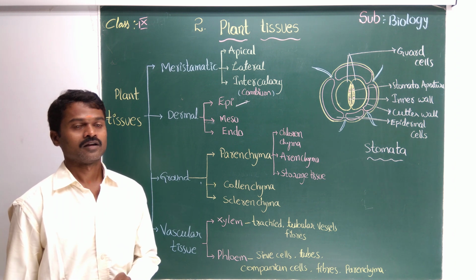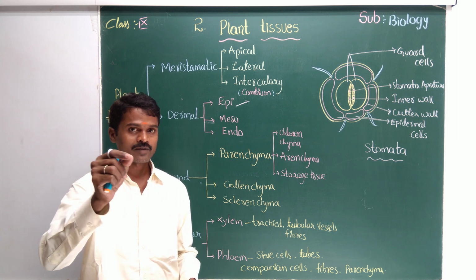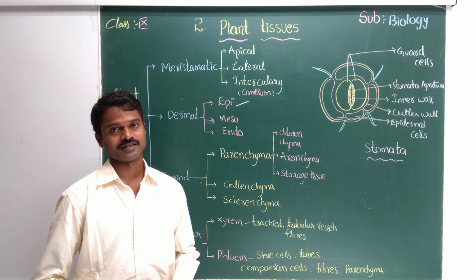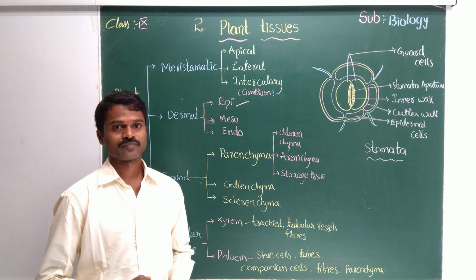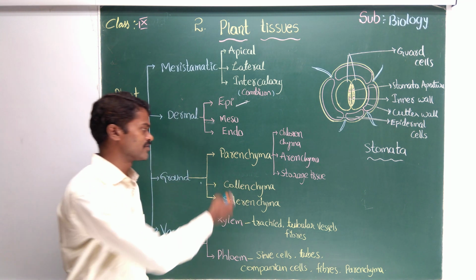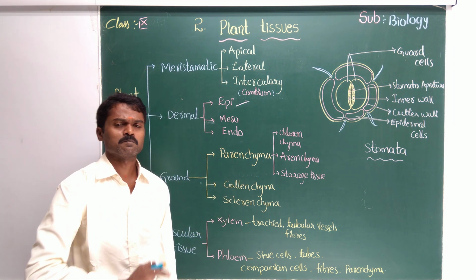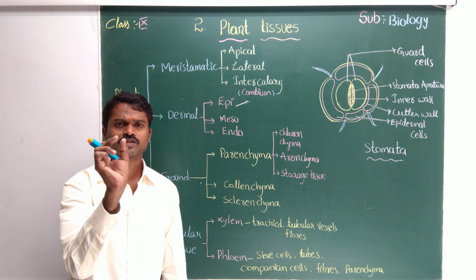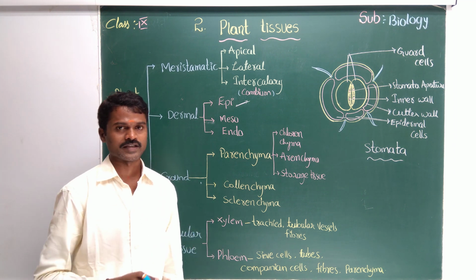sclerenchyma. What does chyma mean here? It's not about the chyma. Chyma means tissue or cells. Okay. Now you see in parenchyma. In these three, I'll say one word about the difference between them. Parenchyma: living cells, completely living cells, very smooth, and between the cells you can see more space.